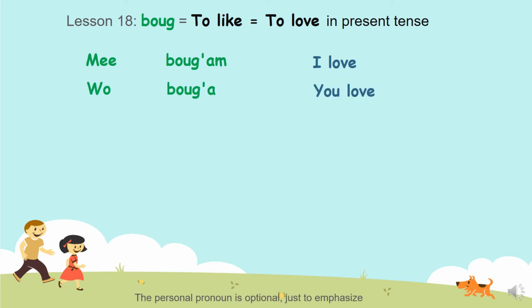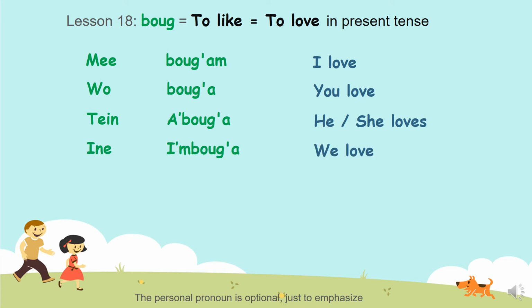Wo buga. I just say buga, I add a: you love. Abuga means he or she loves or likes. When I say abuga, of course you know that it's ten. Ten abuga, but again it's optional. So bougam, buga, abuga.